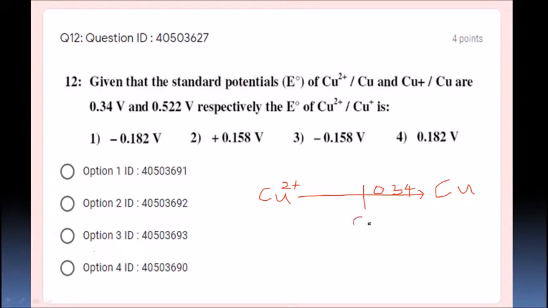Cu2+ via Cu+ is going to give Cu. Copper plus to copper is 0.522.